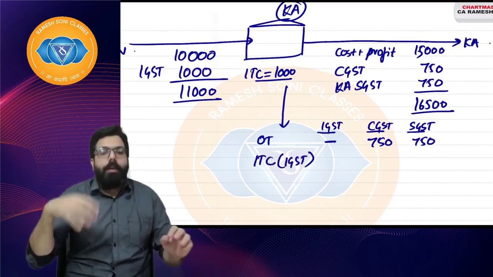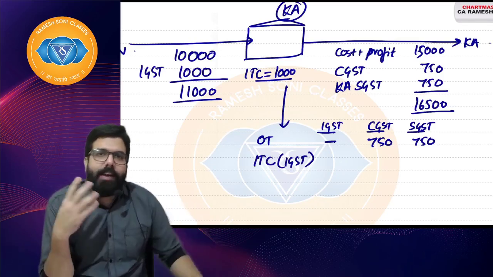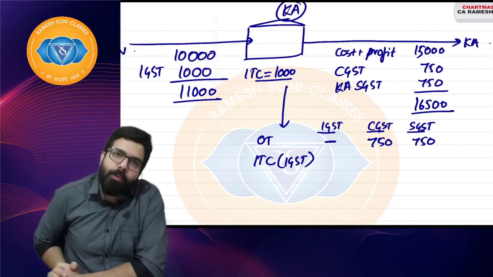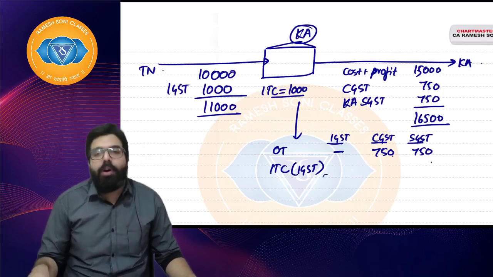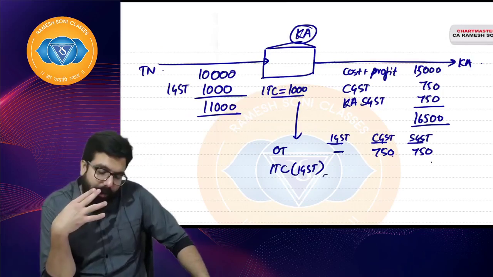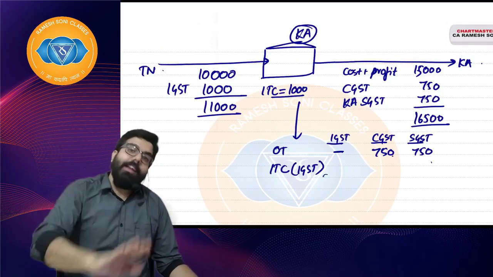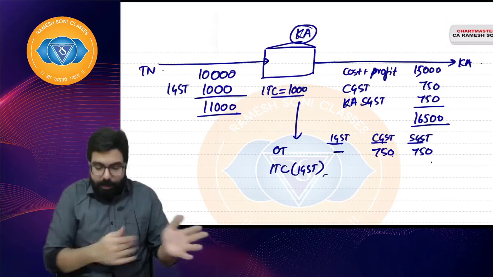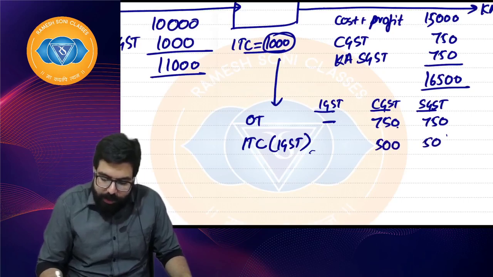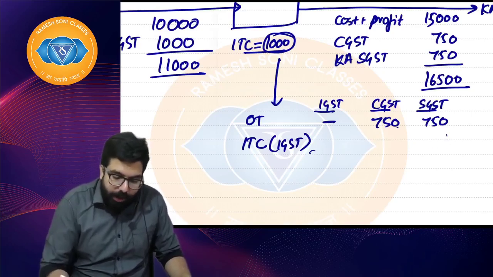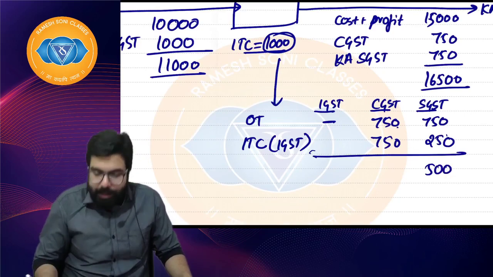Sir, now how will I use this IGST? Everyone, how will you use this IGST? That will now be your question. Will I use IGST first for CGST or first for SGST? You can use it in any order, any manner. If you want to use 1,000 rupees, you can use 500 here, 500 here. No problem. If you want, you can use 750 here and 250 here, and the remaining 500 you can pay. I hope everyone is clear.